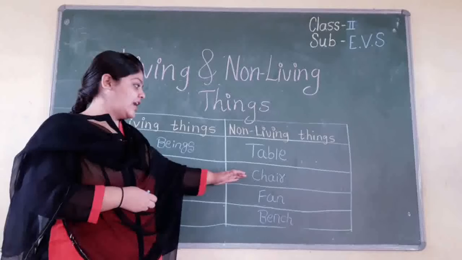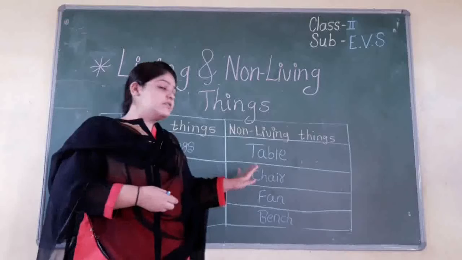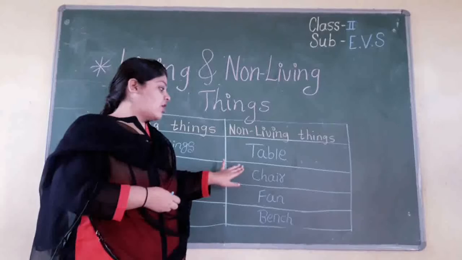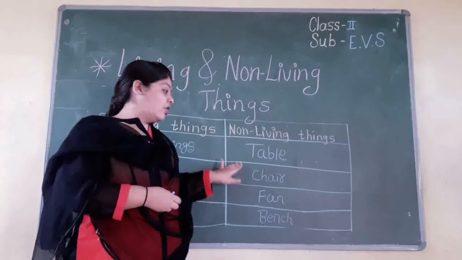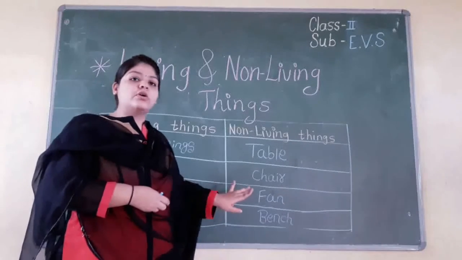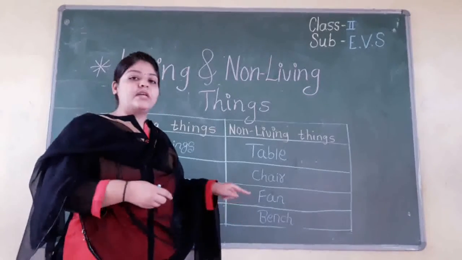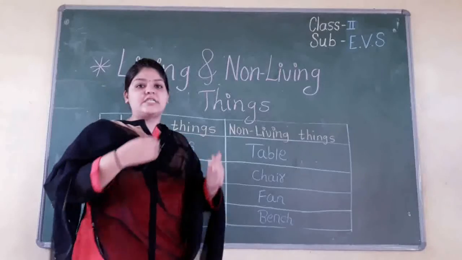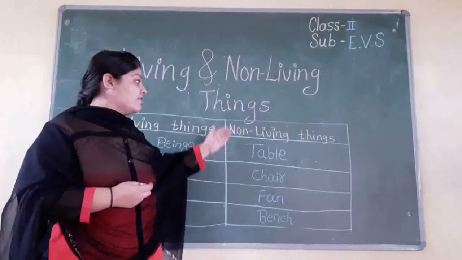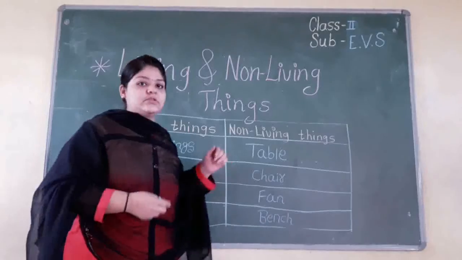Also you can see the chair. Chair also cannot move from one place to another because chair is a non-living thing. It stays where it is. Because it is a non-living thing, it cannot breathe, it cannot walk. As you can see, fan also cannot walk, can't talk or can't breathe. As you can see, bench also can't move from one place to another or talk. So these are the examples of non-living things: table, chair, fan and bench.